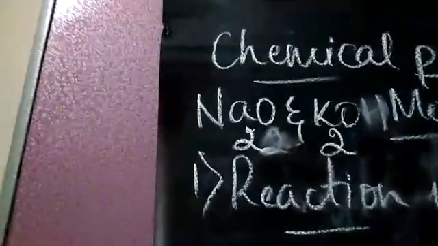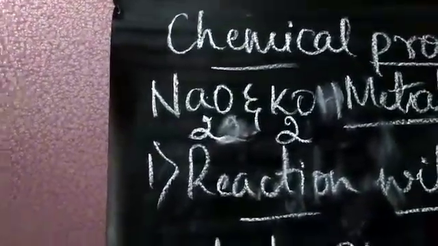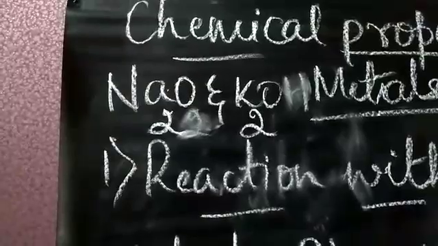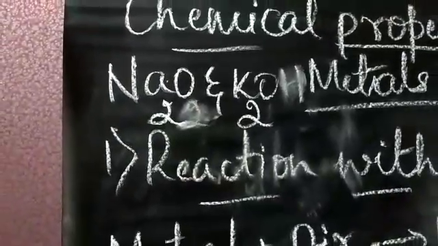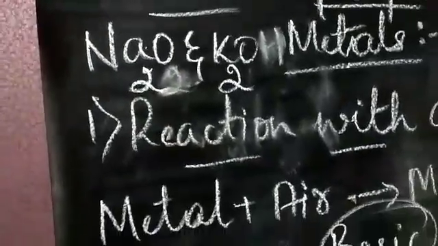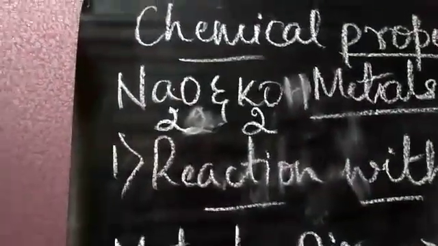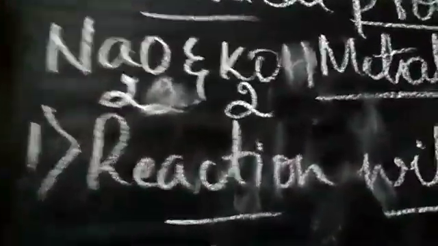So the first one is sodium oxide and the second one is potassium oxide. When sodium oxide and potassium oxide dissolve in water, they produce an alkali. Alkali means NaOH. I hope you all remember the basics. NaOH is nothing but an alkali.